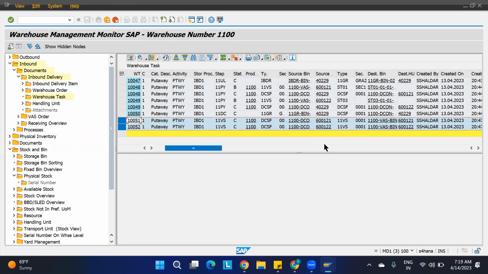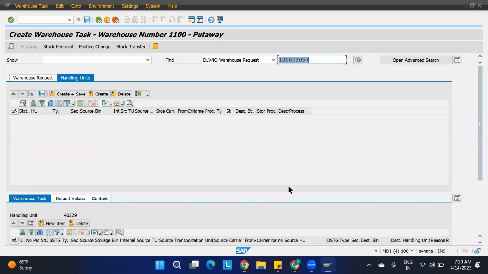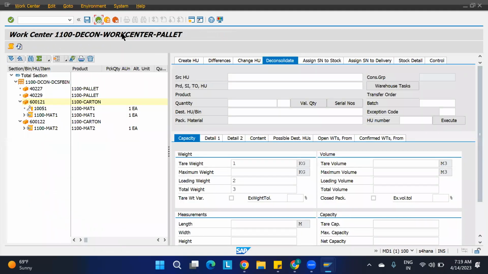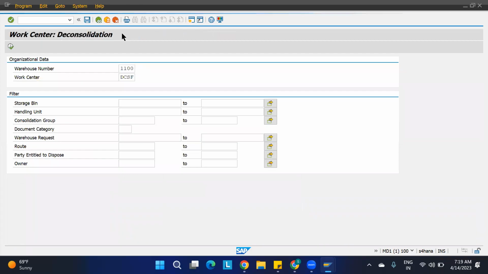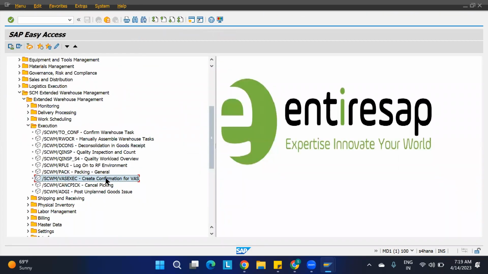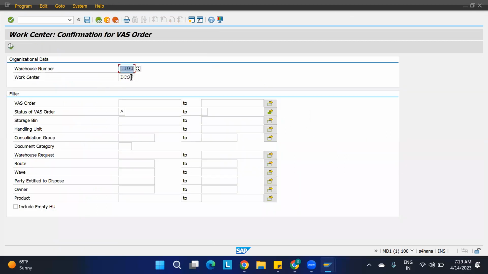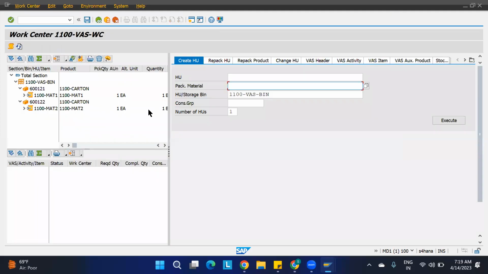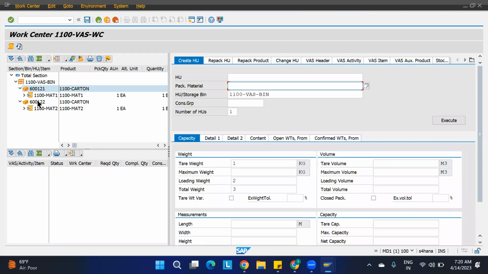Okay, what we're going to see in the VAS, we have to check it. Just go here, go back, because I want to take the VAS, validated service, create confirmation for the VAS. Just go here. You just take your work center, that is 11 VS we have created for us. Execute. It should show whatever is available. See, this is one material which is available, and this is the entire material which is available for us.